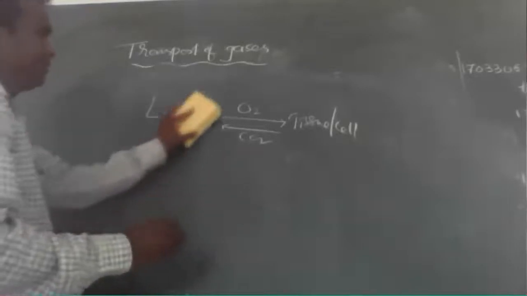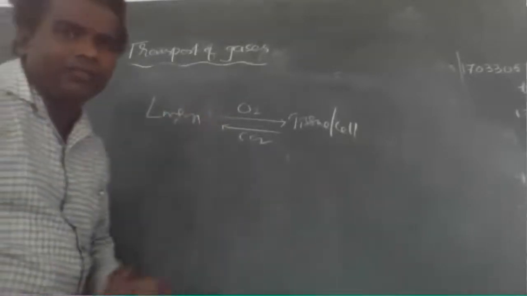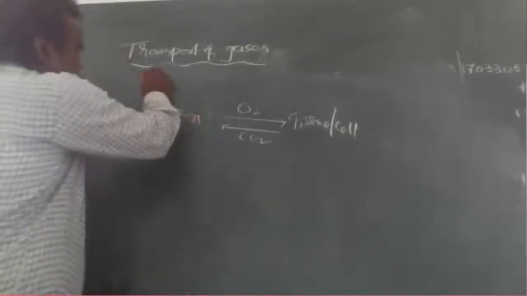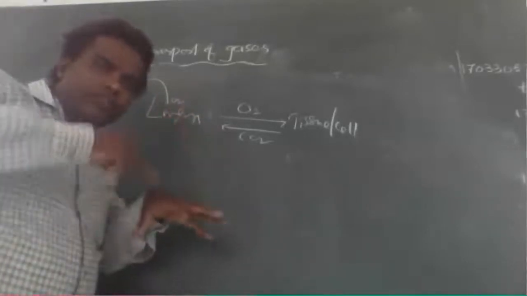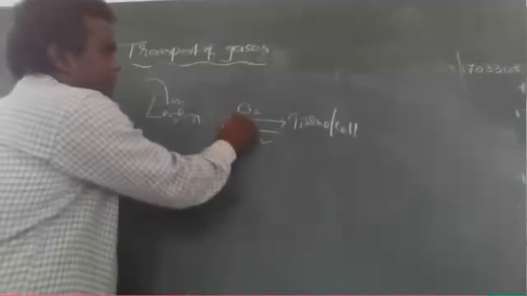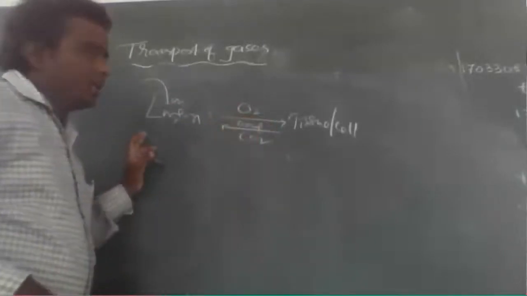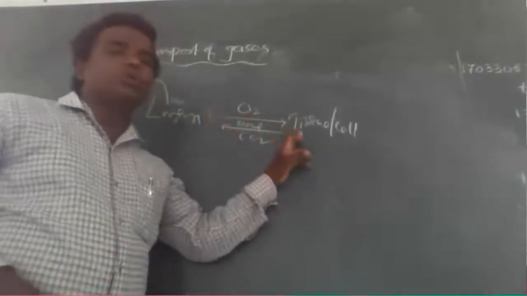Once again I repeat. First, the environmental air, the environmental oxygen, enters into the lungs. In the lungs, the oxygen diffuses into the blood. This is the bloodstream. That oxygen is sent to the tissue.